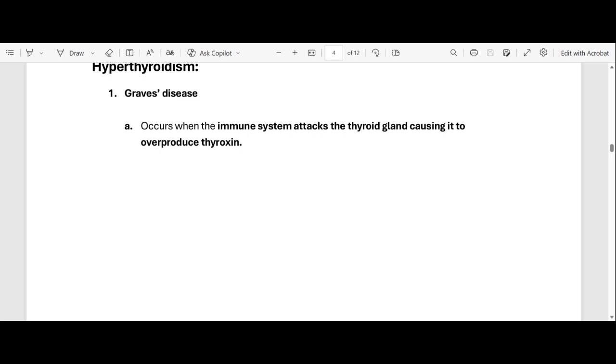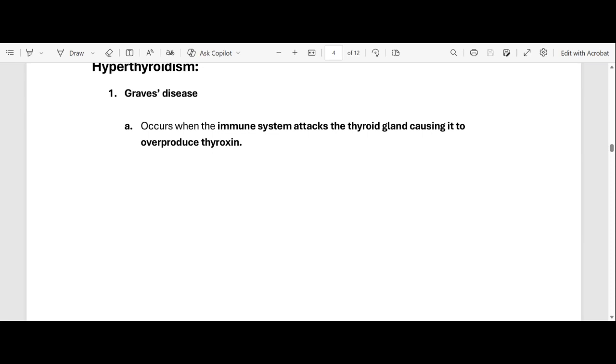Not an immunodeficiency disease, let me just say that again. It's caused by the immune system attacking your thyroid gland, causing it to overproduce thyroxine.